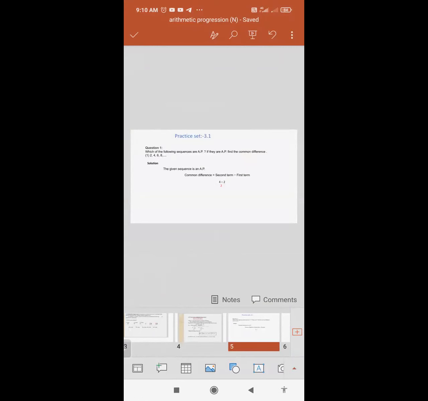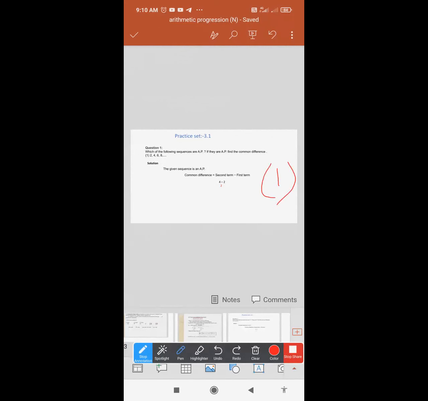We'll see these questions are very easy, like subtraction kind of sums, but you need to understand the terms, that is, what is your common difference, what is your second term, what is your first term. These are very easy questions. AP is very easy to score once you understand those terms I have explained earlier. So in practice set 3.1, question number 1 is there. This type of question they'll ask you for 1 mark in your board exam.